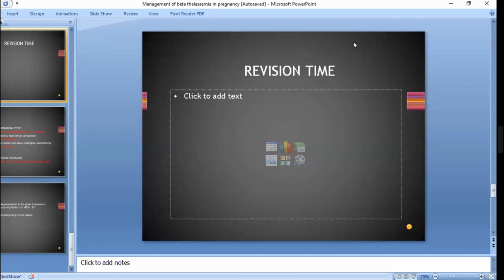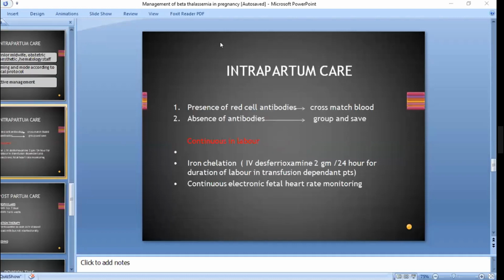Anyone has any question? No, ma'am. Thank you. Who was asking about the intrapartum dose of iron chelation? It is 2 gram per 24 hours. Any question? Madam, I have one question about thalassemia. Okay, so all of you kindly do your homework, post it in the groups, and if you have